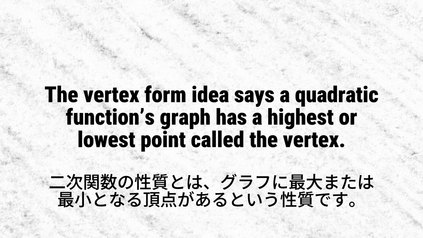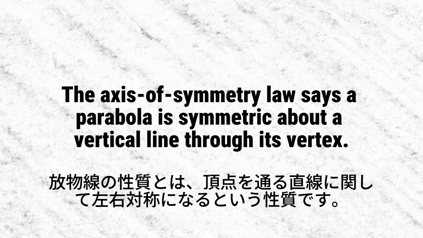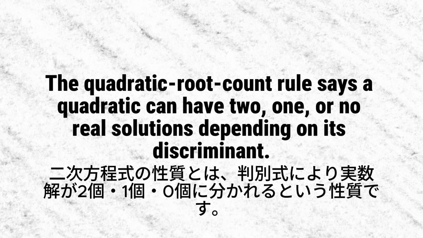The vertex form idea says a quadratic function's graph has a highest or lowest point called the vertex. The axis of symmetry law says a parabola is symmetric about a vertical line through its vertex. The quadratic root count rule says a quadratic can have 2, 1, or no real solutions depending on its discriminant.